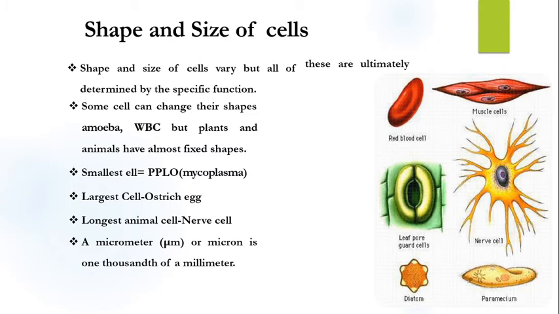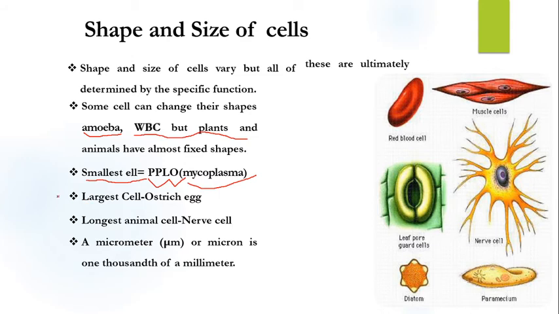These are diatoms, paramecium, and here are some important names of cells, for example WBC. WBC provides immunity to your body, and amoeba is a single cell. And the smallest cell is PPLO. Learn it. It's a bacteria. PPLO, pleuropneumonia like organism. Yes, it's also called mycoplasma.